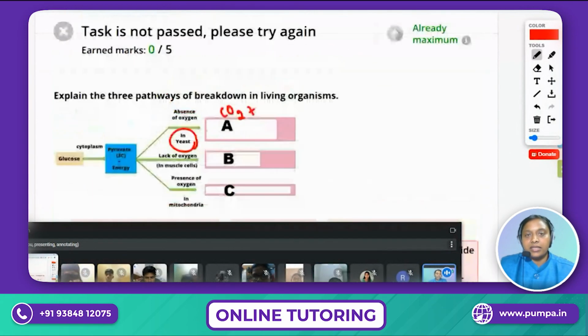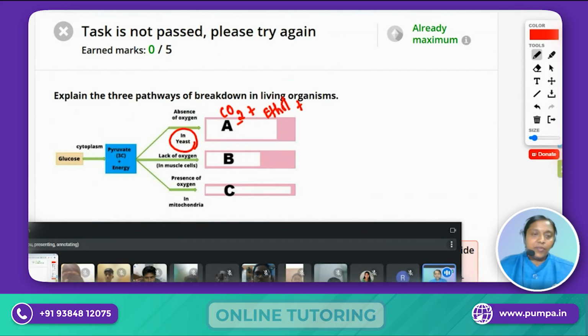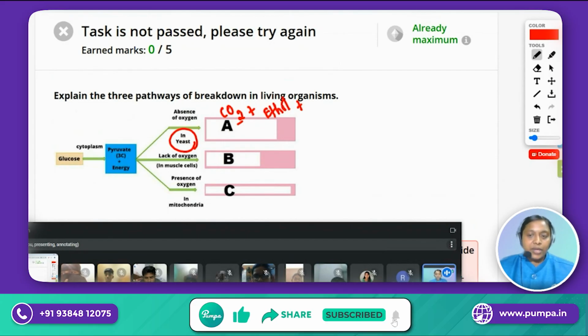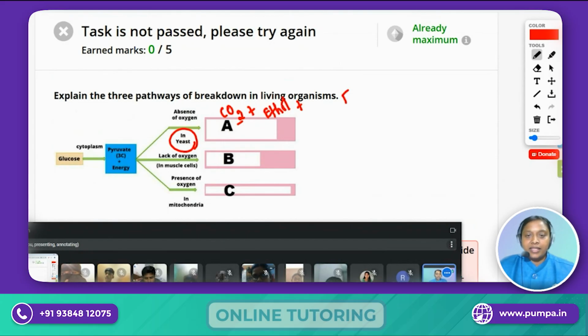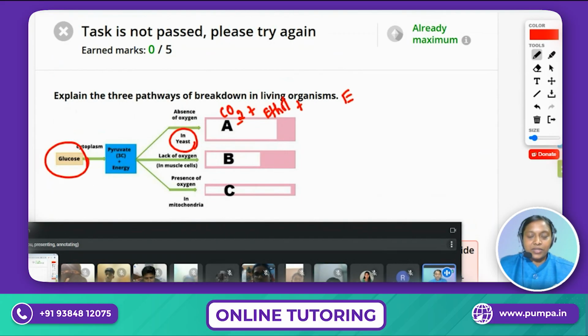And one more thing is the energy. Ethyl alcohol or ethanol, carbon dioxide, and then what is the main product here, which one has to be produced? Yes, everyone, from the glucose, from the food. Yes, Nabila, energy. That's the correct answer. So the main product is the energy.